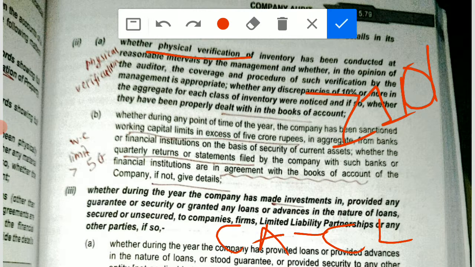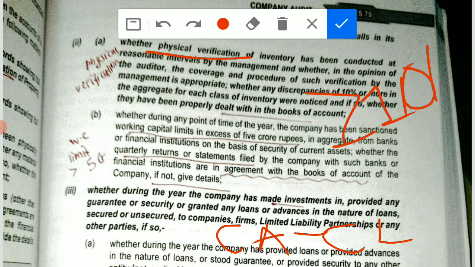So whether during any point of time of the year the company has been sanctioned working capital limits in excess of 5 crore rupees. Now this working capital limit is mostly sanctioned by, or you can say given by, banks or financial institutions. What do the banks or financial institutions do? They assess the company's situation and accordingly they assign a particular limit to the companies.